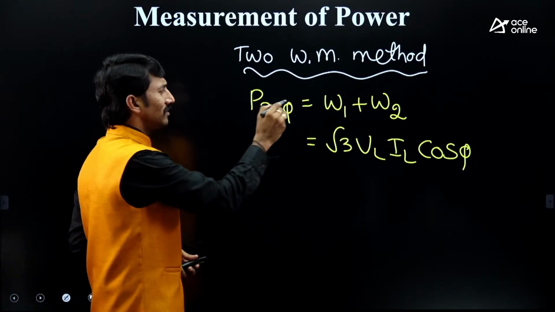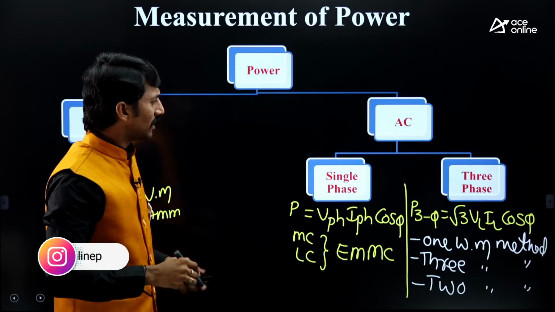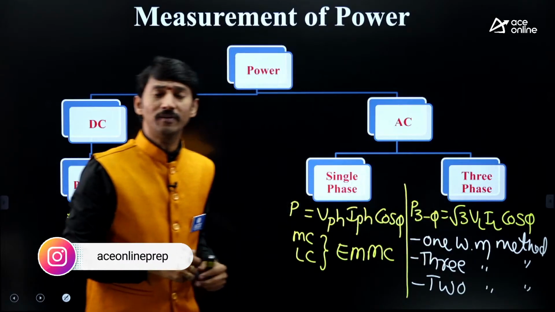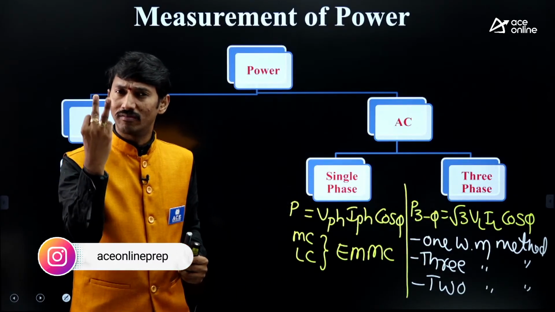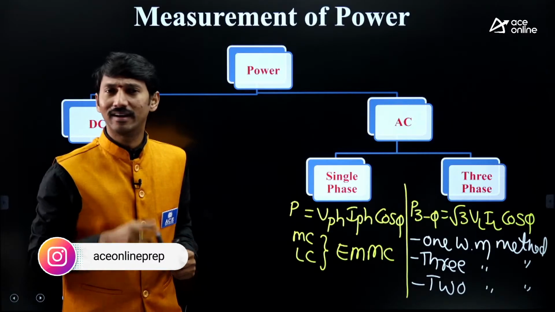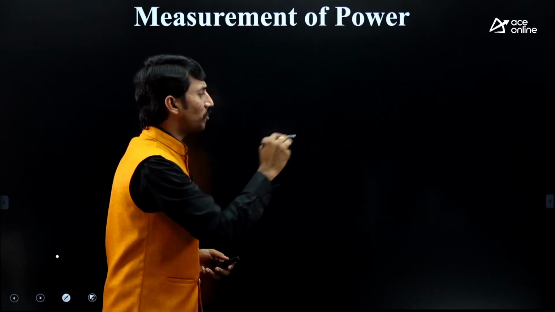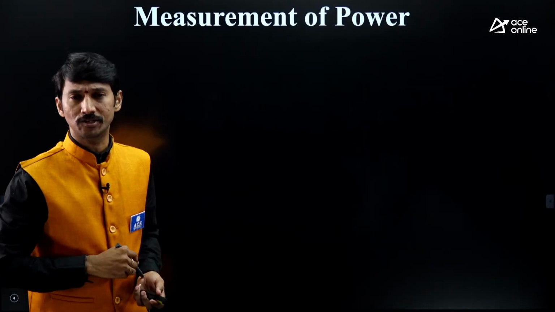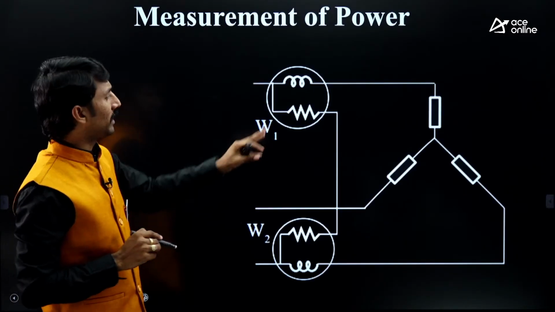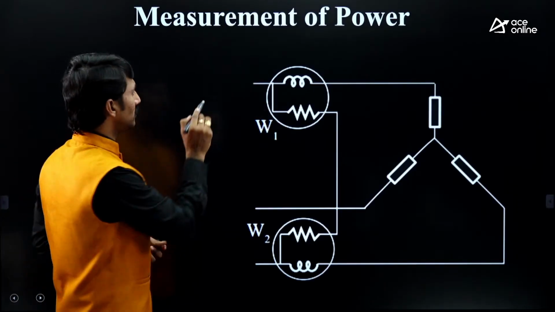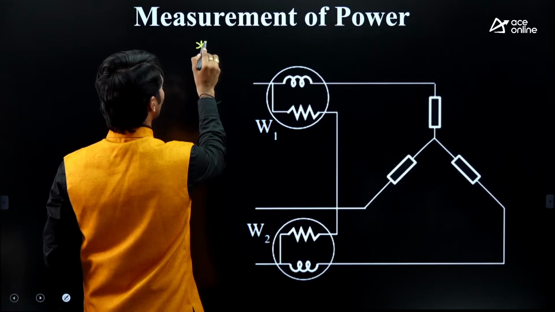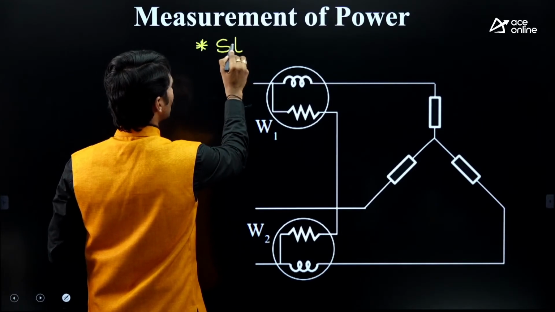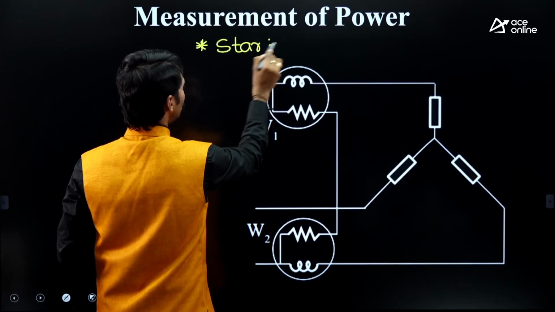Now, sir, this is the 3-phase power notation. 3-phase connections are generally two: one is star connection, another one is delta connection. From an explanation point of view, I am taking a star connection here. This is the star connected circuit.